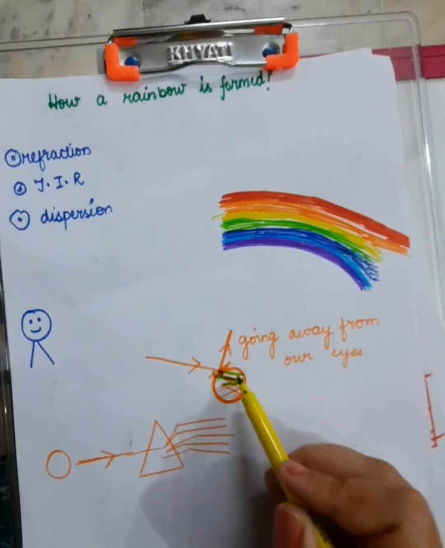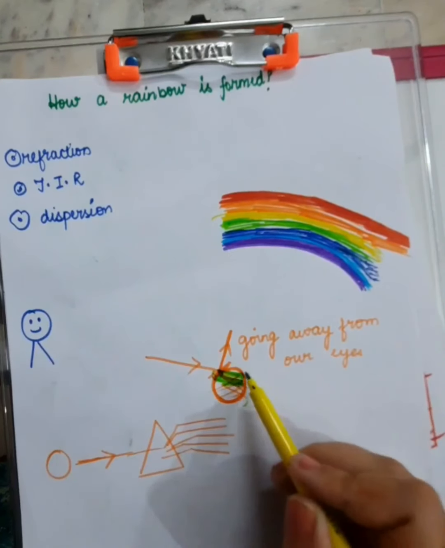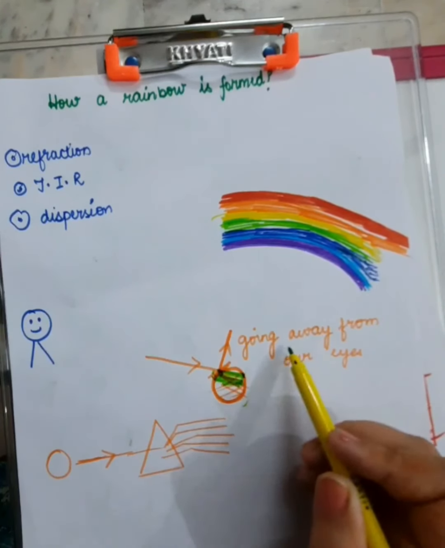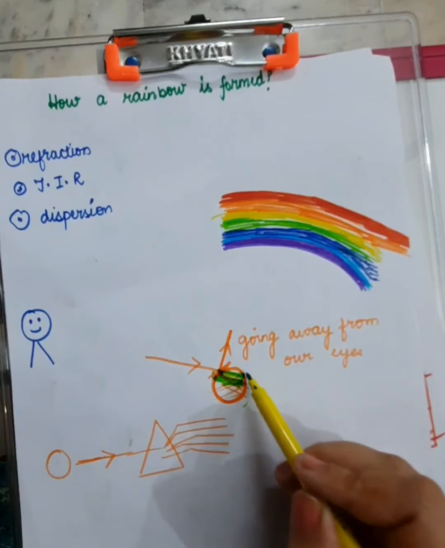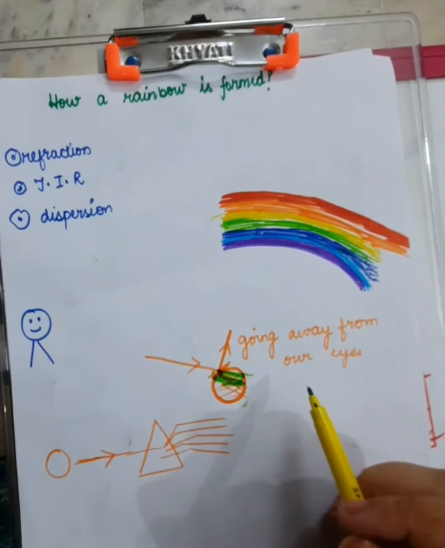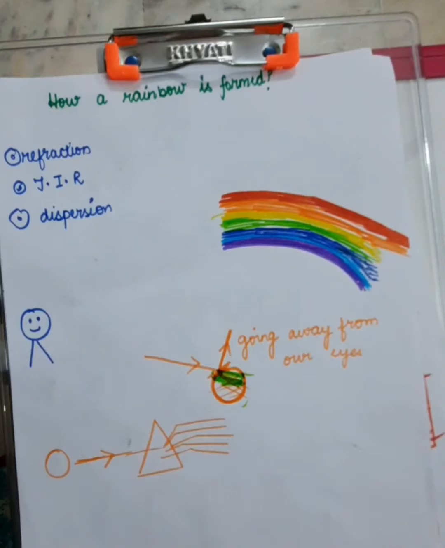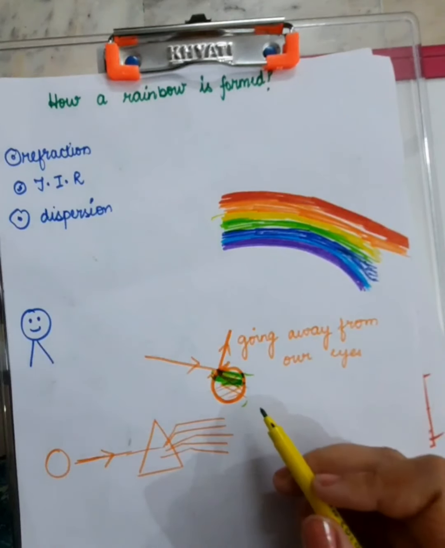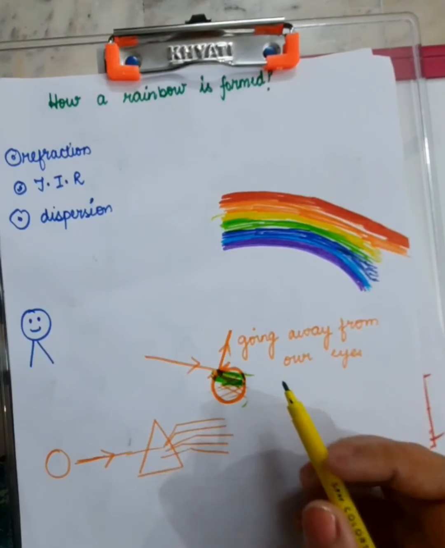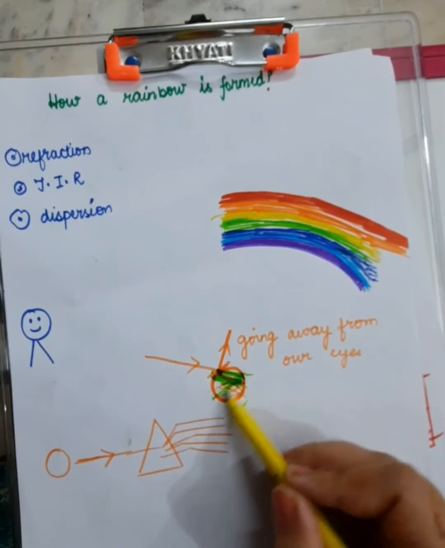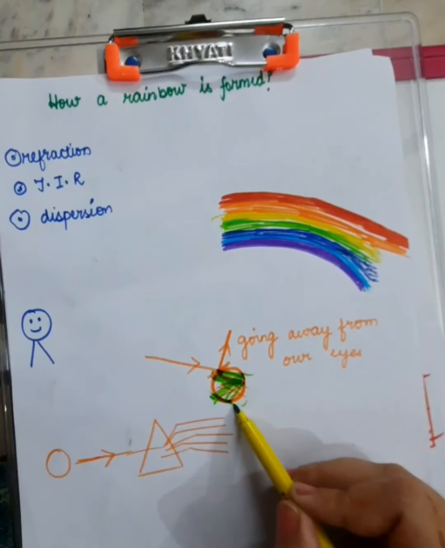So these 7 colors strike, but they strike at such an angle that they are not able to escape this water droplet. होना तो यही चाहिए था कि water droplet को अगर strike किए तो इससे बाहर आ जाए air में refraction के through. Because refraction means change of medium, the change of path of light. But eventually this would not happen. Reason, the angle is so much greater than the critical angle, and that's why they will be reflected back. And when they are reflected back, they'll strike here.